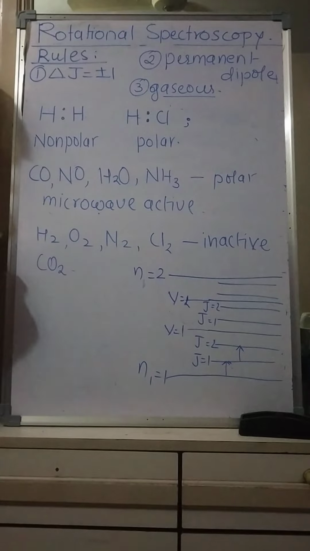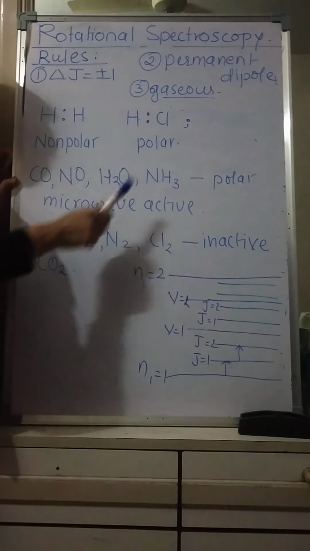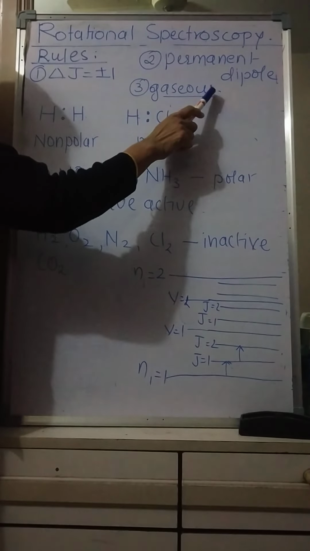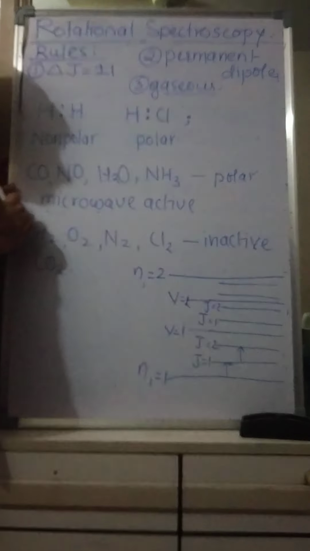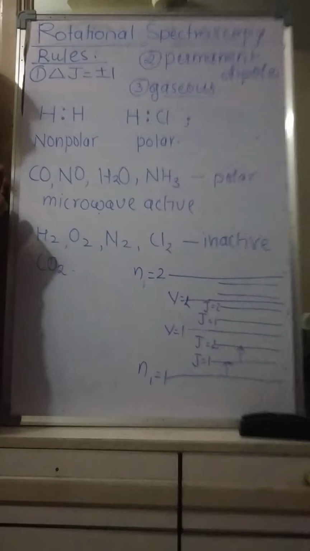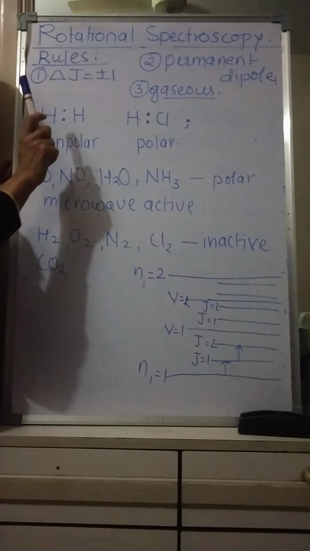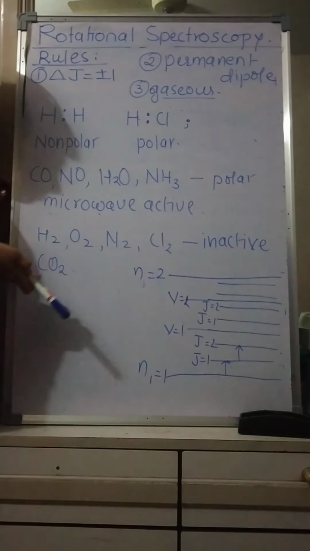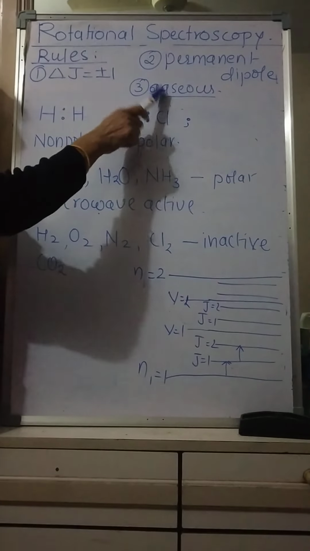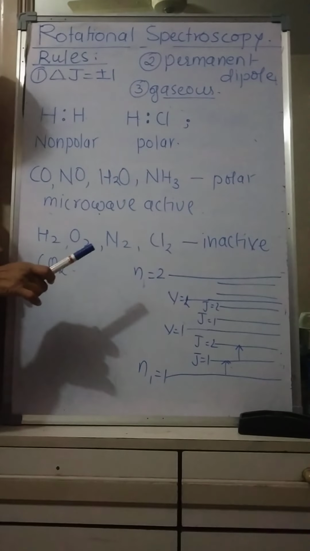Then another we had seen that a molecule should have a permanent dipole. And the third selection rule is that the molecule must be a simple molecule and it should be a gaseous molecule. That means liquids do not give this rotational spectra. Remember again, never forget this: delta J is equal to plus minus 1, the molecule should have a permanent dipole and it should be gaseous. You need not write this, but it is equally important to remember.